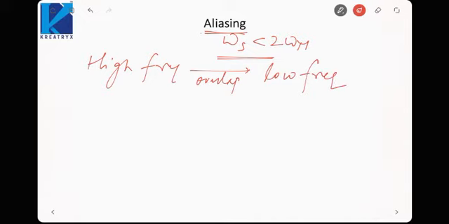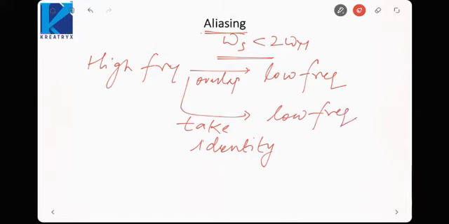Now why is it called aliasing? Aliasing basically means taking someone's identity. So here higher frequency components take the identity of lower frequency components. That is why they are aliased with the lower frequency component. That is, you won't be able to differentiate which is a low frequency component or a high frequency component. They have aliased with the low frequency components. Okay, they have overlapped. It is not possible to differentiate between the two.